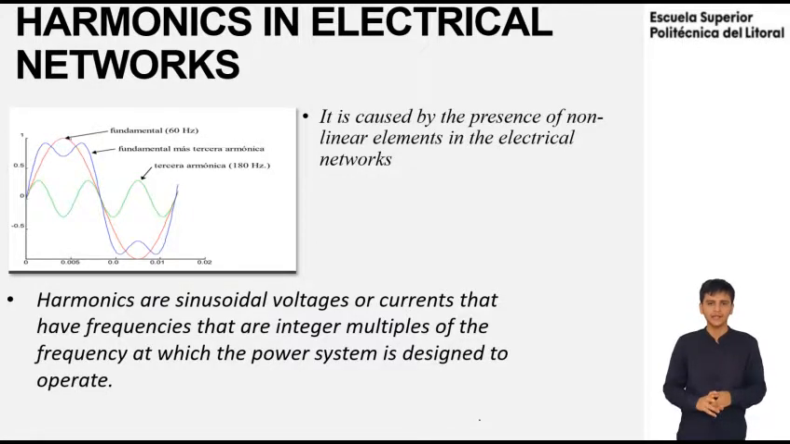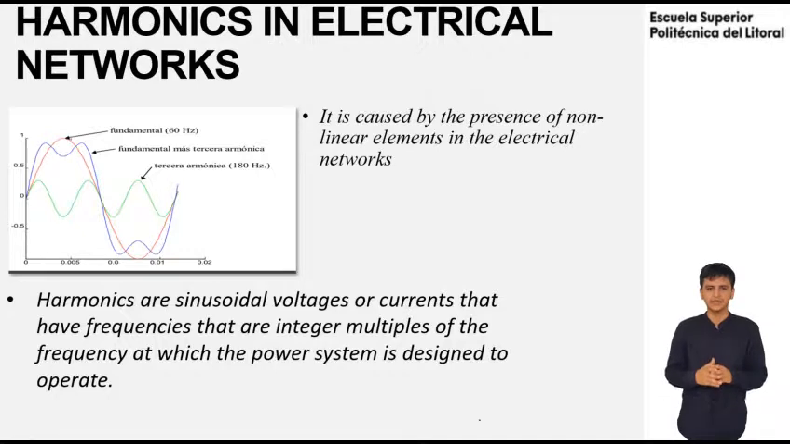Every current grid has a large number of non-linear elements that operate at frequencies different from the grid frequency, causing the phenomenon known as harmonics. Harmonics are sinusoidal voltages or currents that have frequencies that are integer multiples of the frequency at which the power system is designed to operate. A distorted waveform can be decomposed into the sum of the fundamental frequency signal and harmonics.